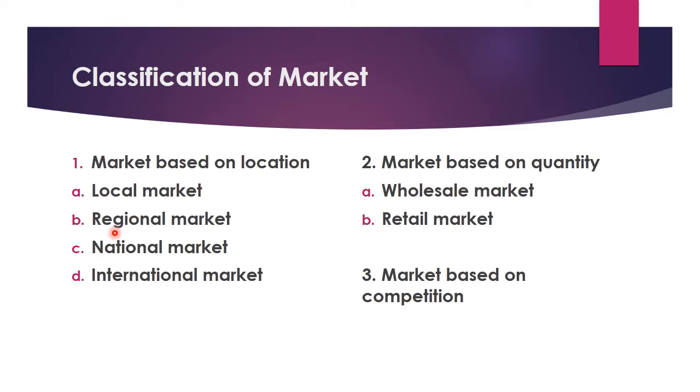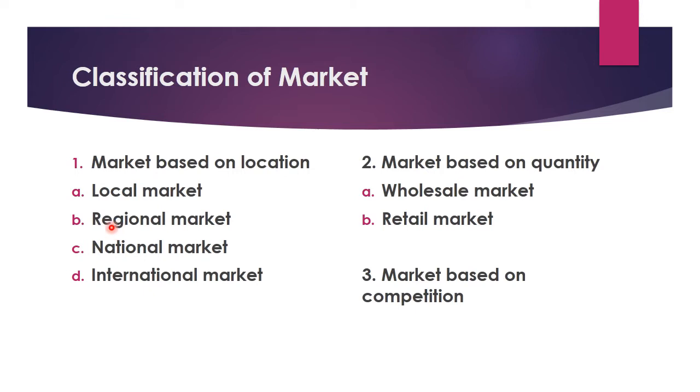Second comes regional market. Regional market means this type of selling of products and services is limited to a particular region or a state. The diverse markets in a state come under the category of regional market.